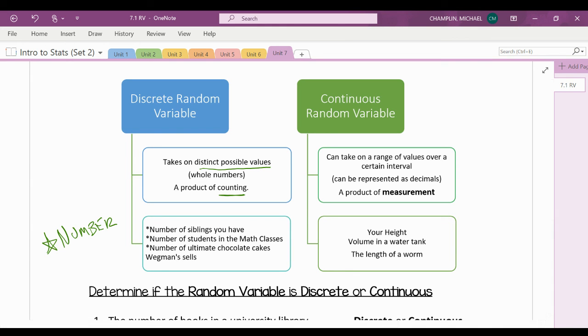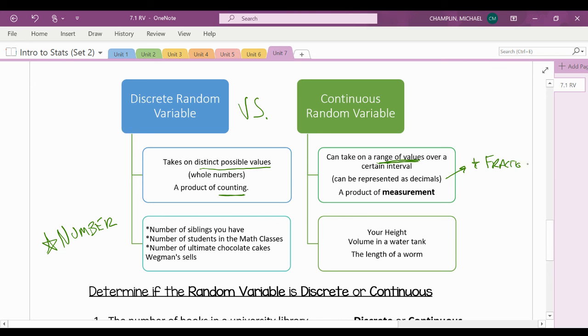All right. And then looking at the difference is continuous. Wow, that came out awesome. Right. So continuous takes on a range. That's a good word too. Range of values, right? So it's like an interval. And it can use decimals too, decimals and fractions.